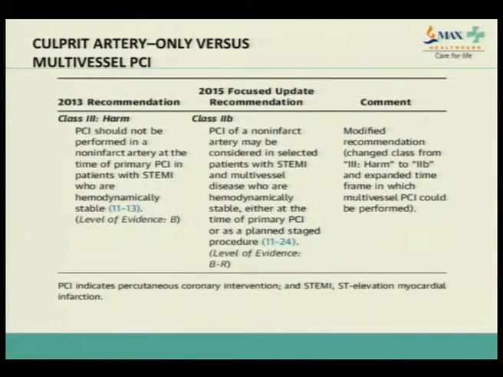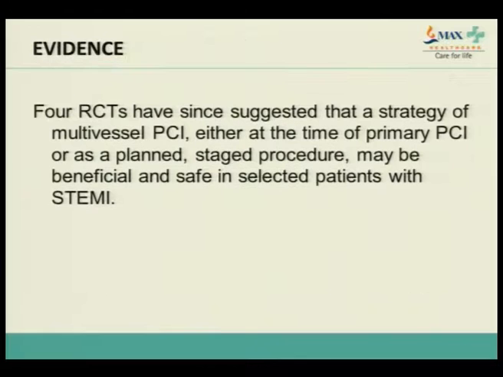In 2013, it was a class 3 indication to go for PCI of a non-infarct related artery, meaning it used to cause harm. Now there are certain evidences, which I'll discuss. They have changed the category from 3 to 2B: in a few selected patients who are hemodynamically stable, either at the time of the primary PCI or at a staged procedure, you can do a PCI of a non-infarct related artery.